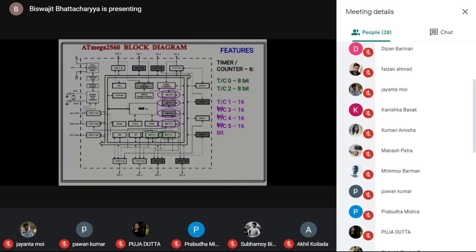When a car is passing, it means some event is happening. When no car is there, there is no event, so the counter is not changing its count. So it is an event driven operation. The counter works on event driven operation. Whenever some event takes place, it will count up or down. So it is not in synchronism with any clock.